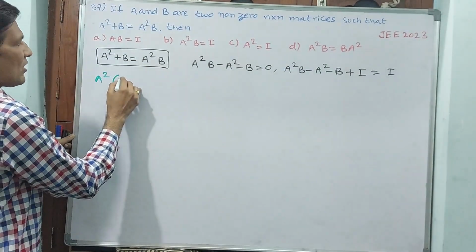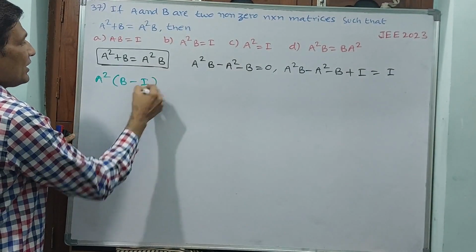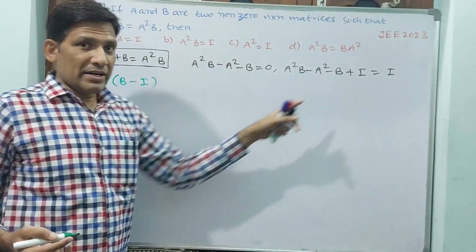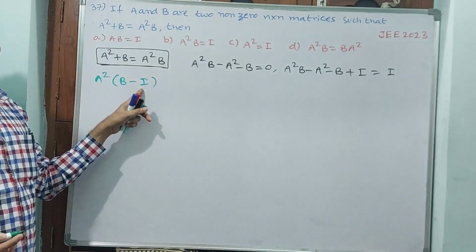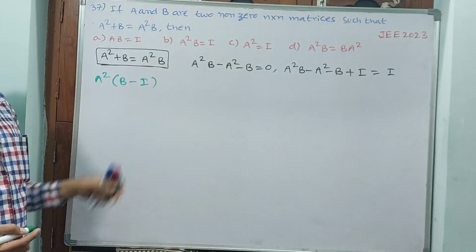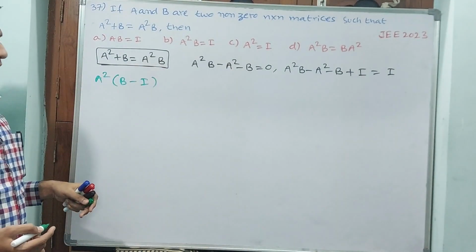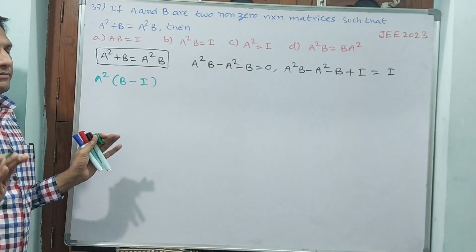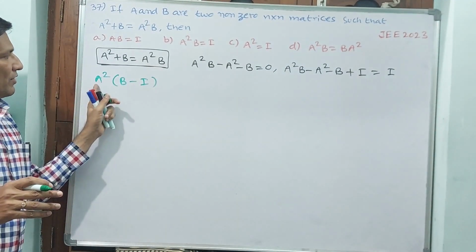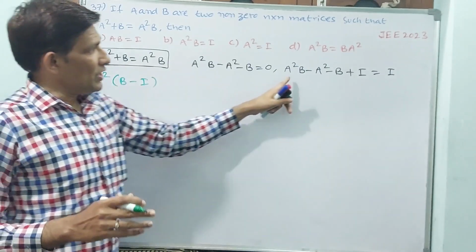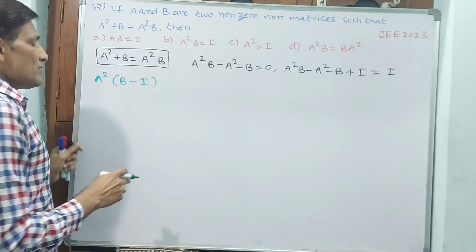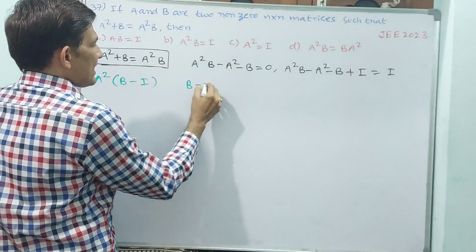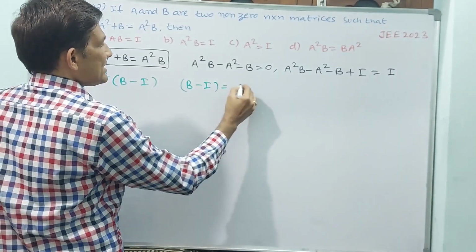A square, if I take common, B minus I. You may say B minus 1, but 1 you should not take, I only you have to take, because we are doing matrix equations. So A square B minus A square, same, B minus I taken common.